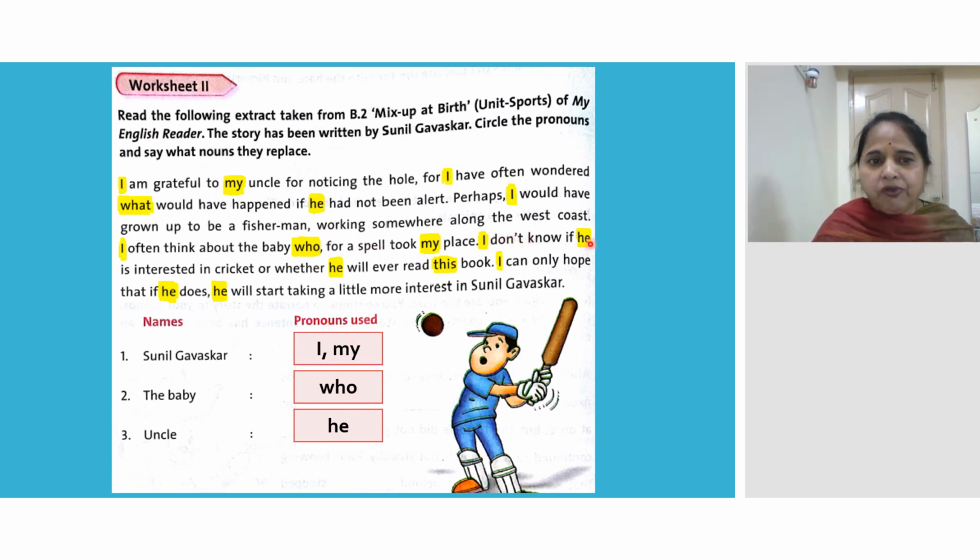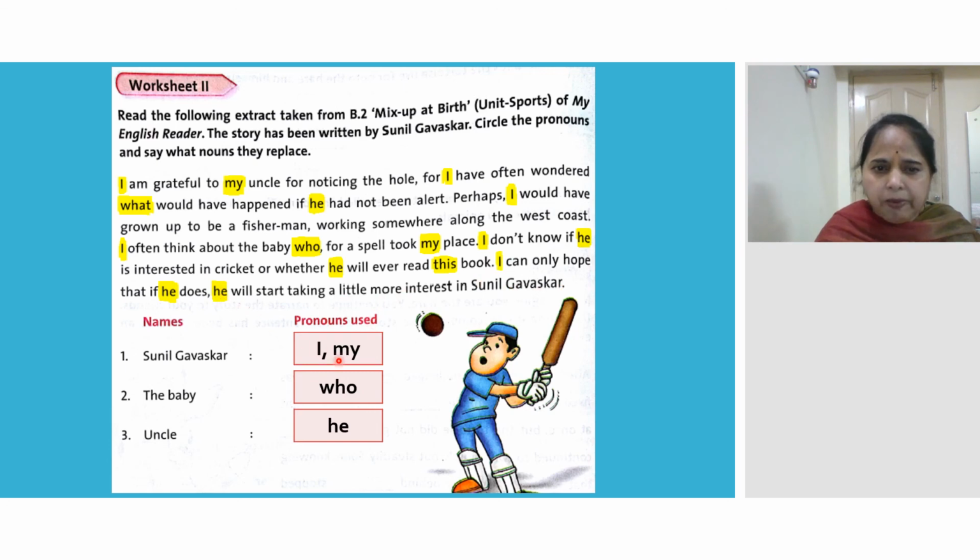I don't know if he is interested in cricket. He means who here? Uncle again. It was not uncle here, sorry, baby. Again baby only. Is interested in cricket or whether he will ever read this book. You can write he also here, children. Who and he. I can only hope that if he does, he will start taking a little more interest in Sunil Gavaskar.